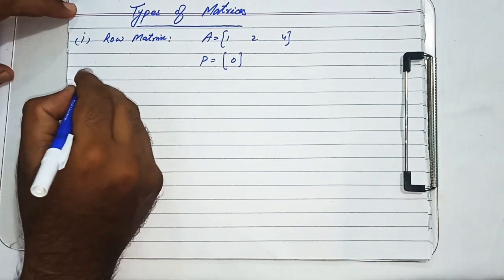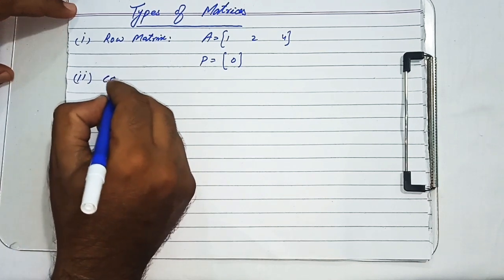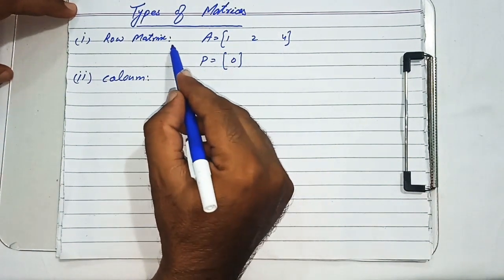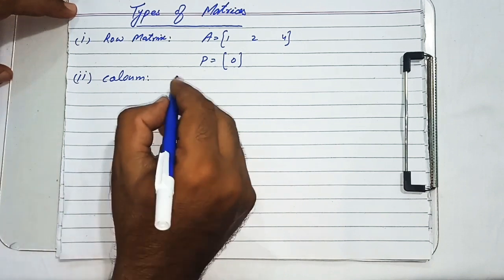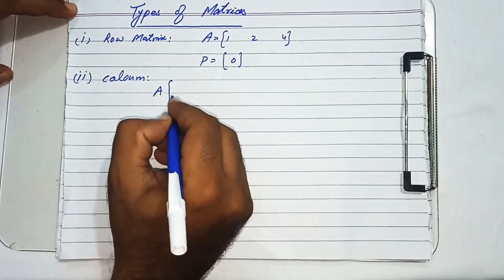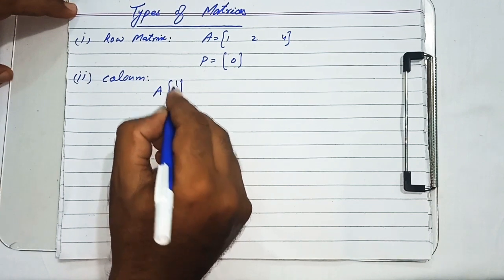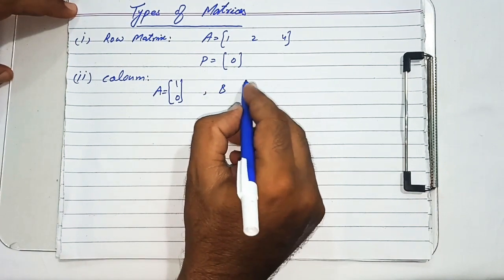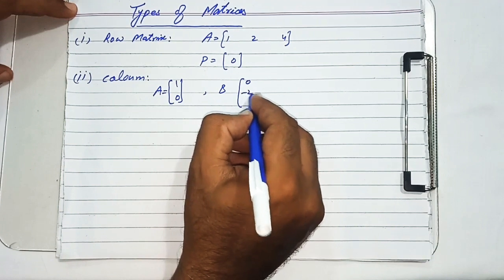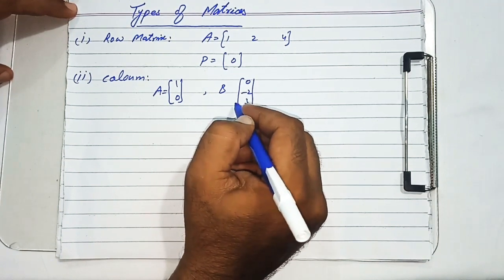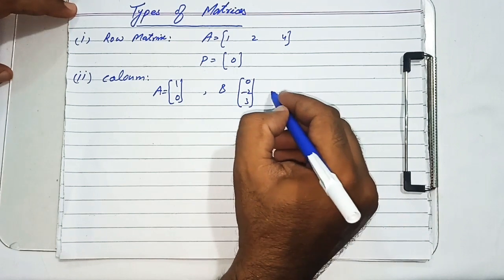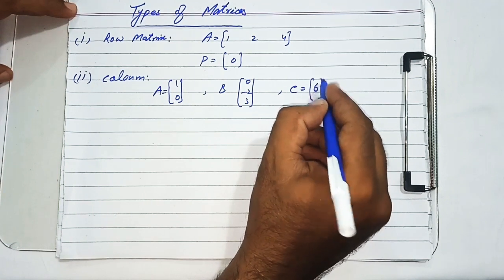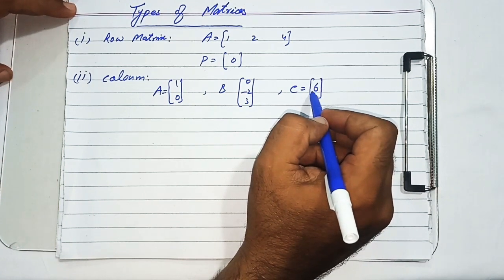Second kind of matrix is column matrix. Students, as I have told you, if there is only one row, then the matrix is called a row matrix, and if there is only one column in a matrix, then it will be called a column matrix, as I have written 0 and 1, and there is only one column. And there is another matrix B in which the entries are 0, -2 and 3. It is also a column matrix because there is only one column. And suppose there is a matrix C whose entry is 6. It is also a column matrix because there is only one column.